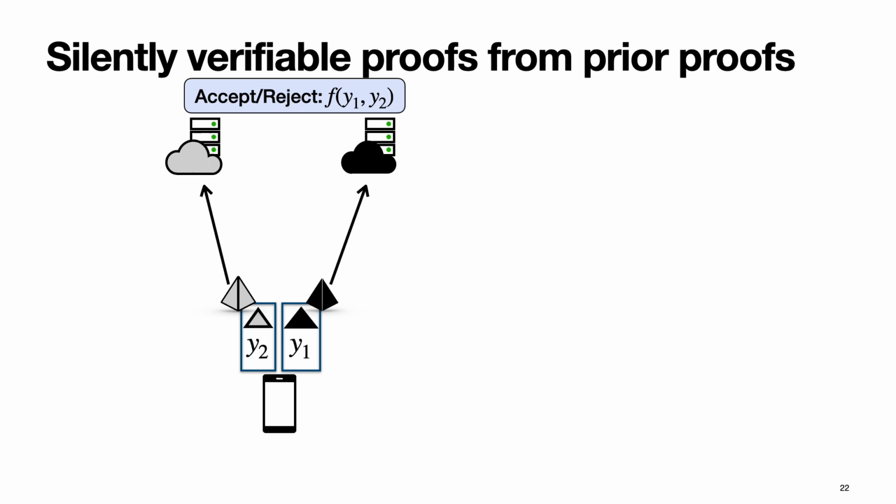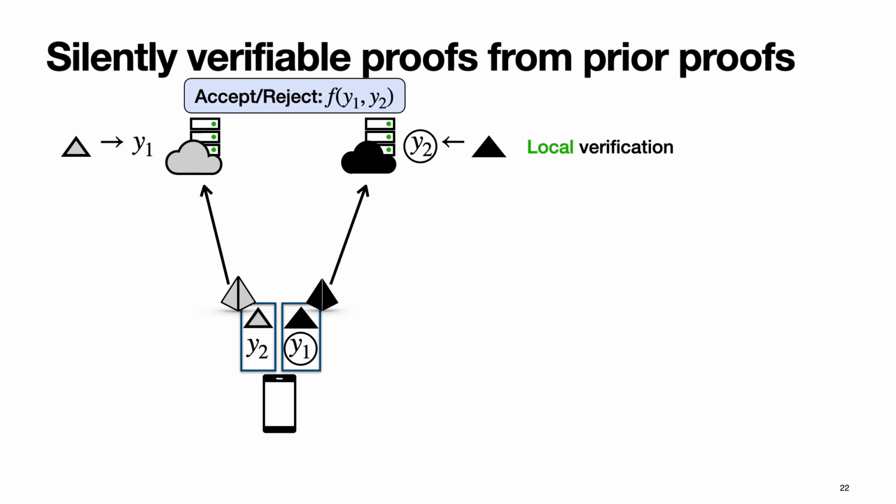And the client is going to send this information over to the servers. Now comes the interesting part. Each of these servers, as before, is going to use these 2D triangles, which are these prior proofs, to derive one message each. So the first server will derive y1, the second server derives y2. But the first server here is also given y2 already by the client. And same with the second server. So if we look at the second server here, it already has all the information it needs to compute this accept reject function, which means that the proof verification for both of these servers is local now.